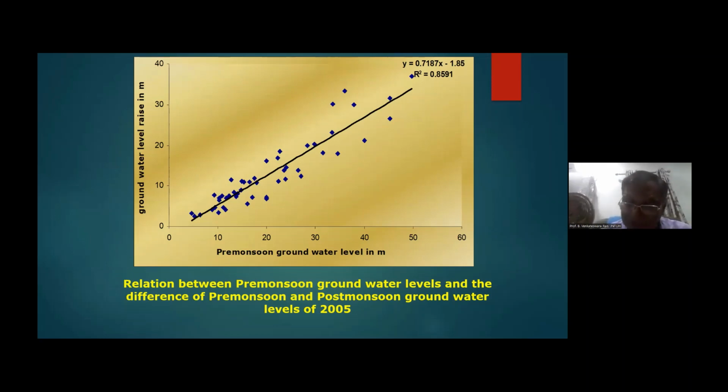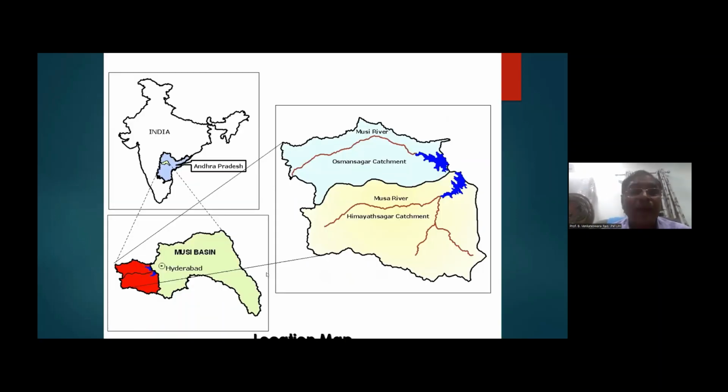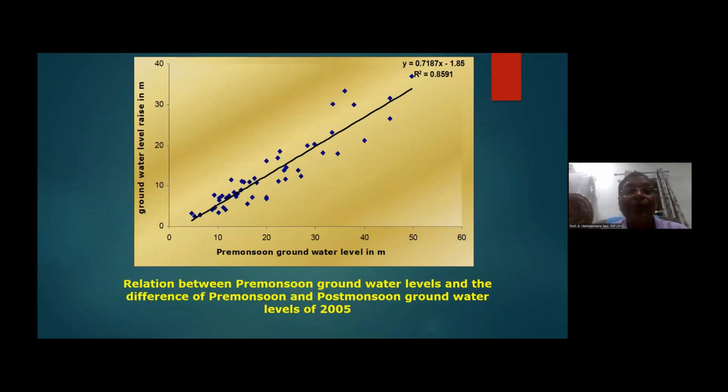Since these catchments are very near the city of Hyderabad. Hyderabad city is just downstream of these two catchments. So a lot of agricultural produce is there, like fruits, vegetables, many things. They are pumping huge amounts, large-scale pumping is occurring here, and they are lowering the groundwater table. Whatever rainfall occurs in these catchments is simply getting recharged.